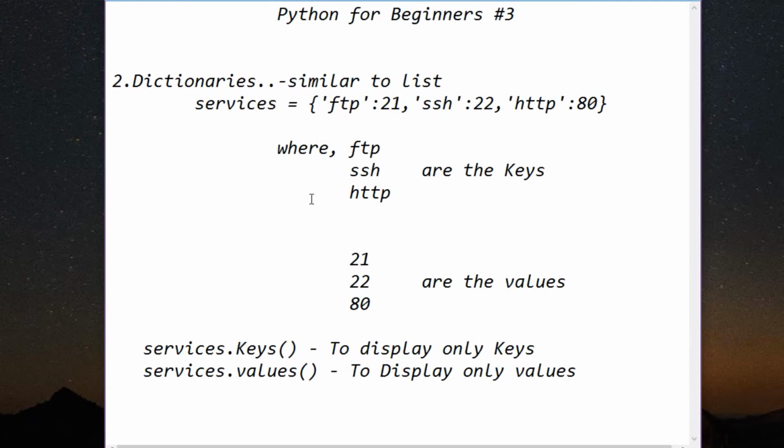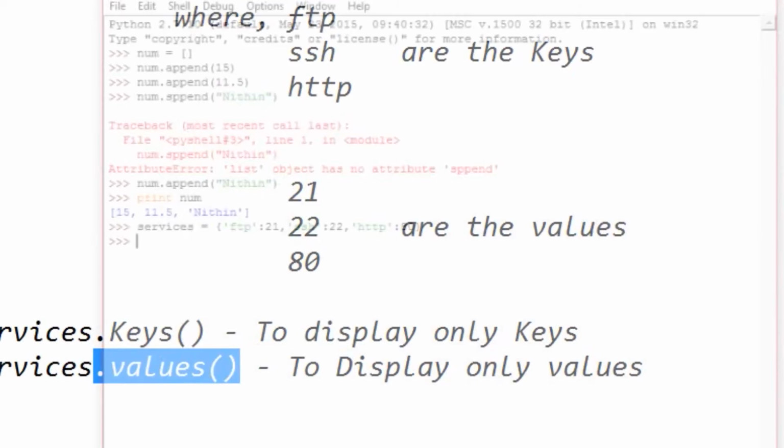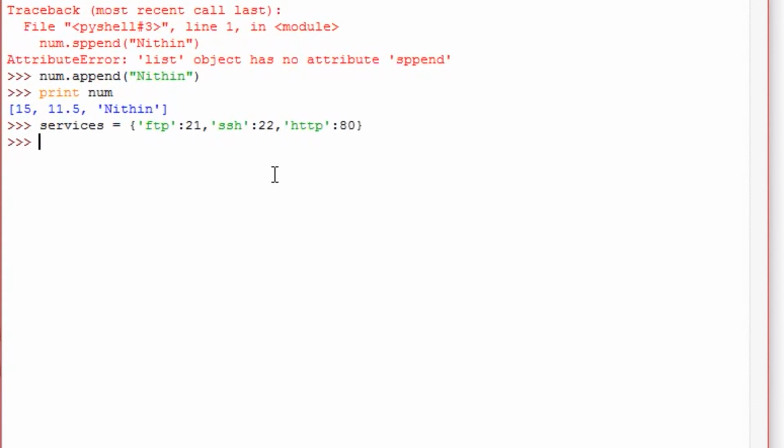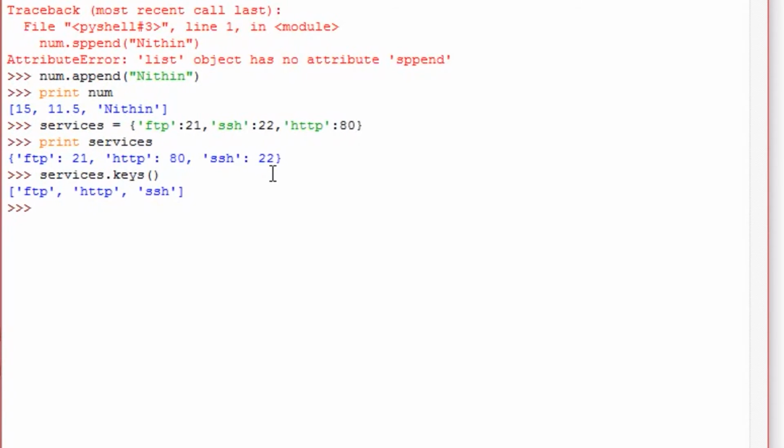To display all, just print the services. To display only the keys, use the dot keys function. To display only the values, use the dot values function. So open up the shell and just print services. You will see all of those, but to filter, type services dot keys, and two parentheses, and you will see that only the keys get printed.